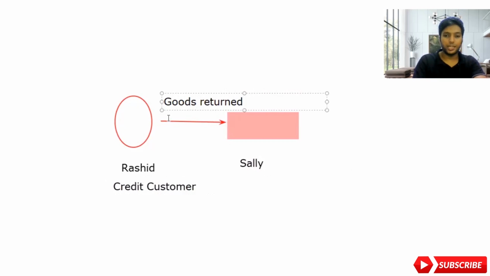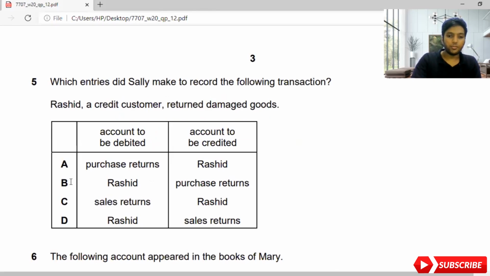So now they're asking from Sally's book side. If you see from Sally's book side, the goods are being returned. So Sally should consider it as return inward. So return inward is an expense. So the expense account will become debit. That's the basic thing you need to know. What account will become credited? Rashid is returning the goods. He's a credit customer, which means he's a debtor. So you have a debit account, but when he's returning the goods, his account will be credited. So your actual double entry for this will be: sales return account debit, or we can say return inward account debit, Rashid account credit.